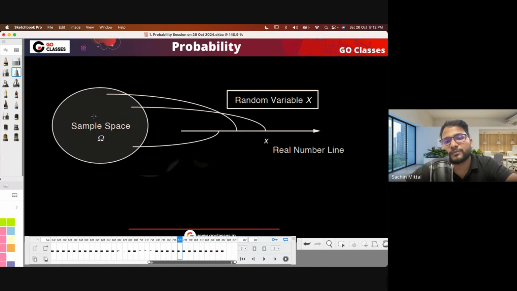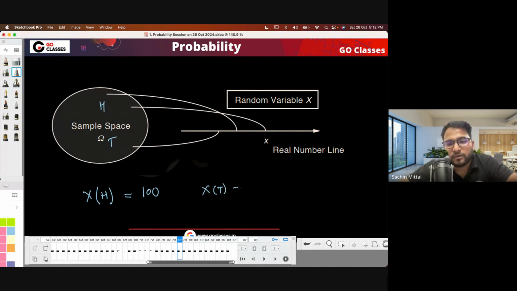A random variable is basically something which maps our sample space to a real number. For example, if my sample space contains two outcomes, head and tail, and x is a random variable, x will be mapping them. It is just like a function. It will map head to some real number, it could be anything, based on your choice. Let's suppose 100.